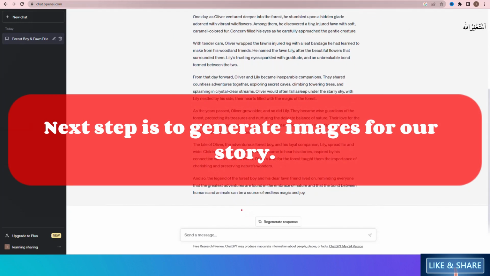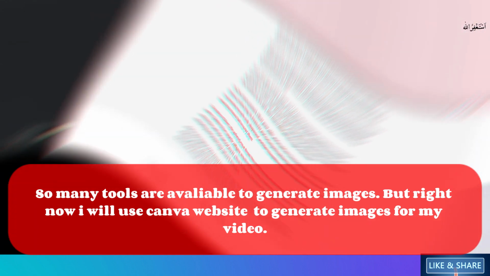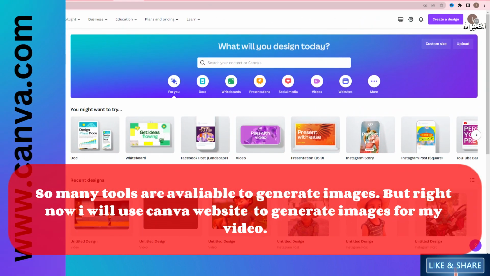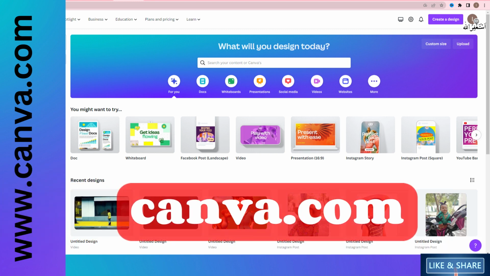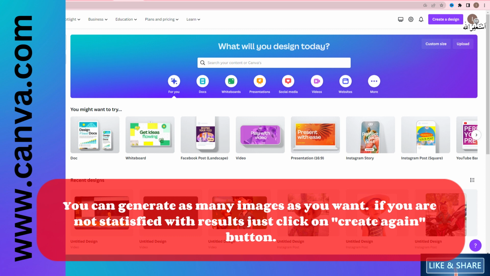After getting your required story, the next step is to generate images for our story. Many tools are available to generate images, but right now I will use the Canva website to generate images for my video. So open the Canva website to convert your story into an animated video in a few easy steps and in less time. You can generate as many images as you want.